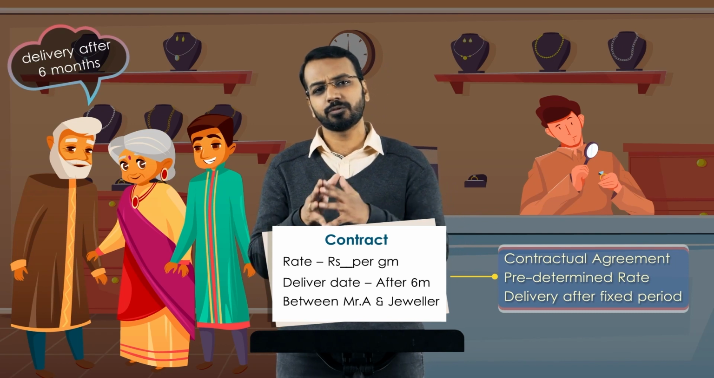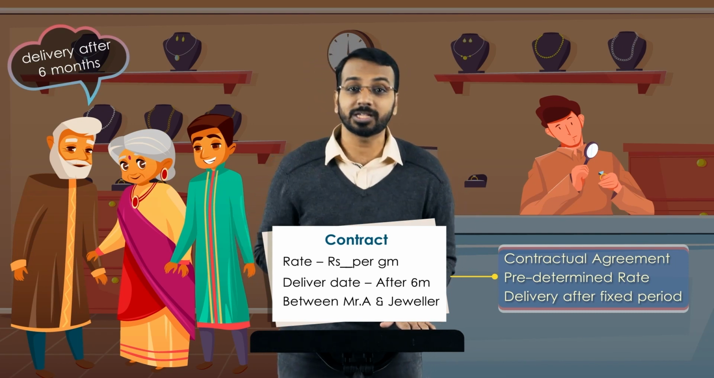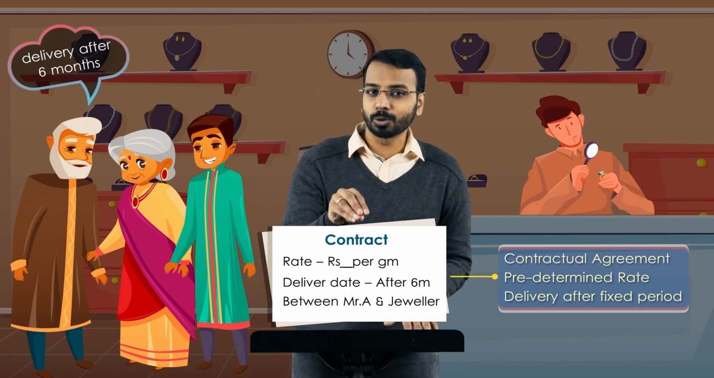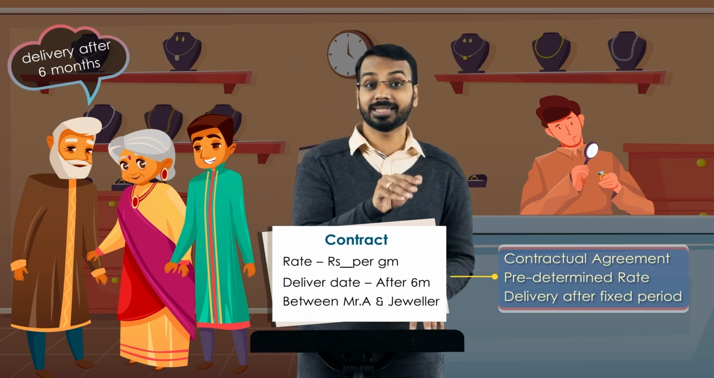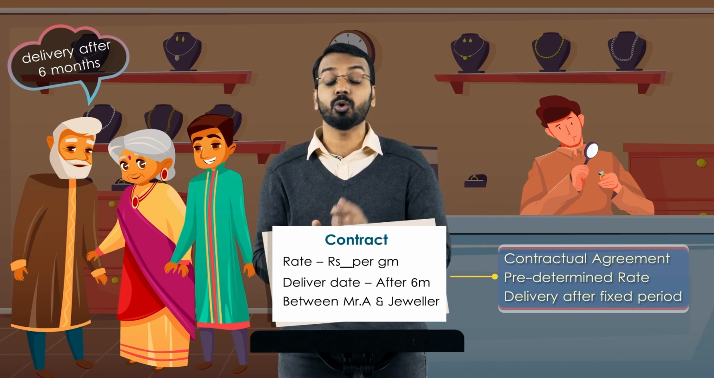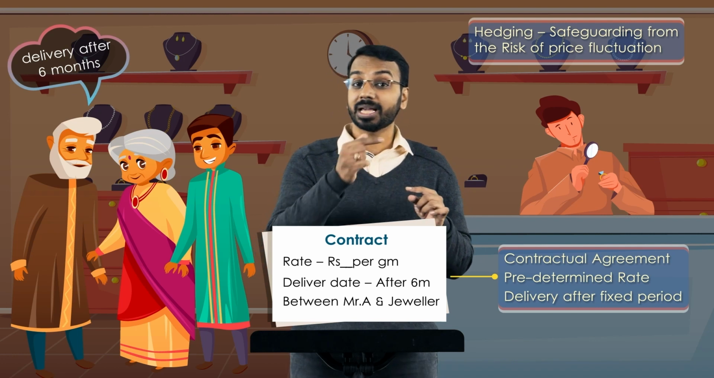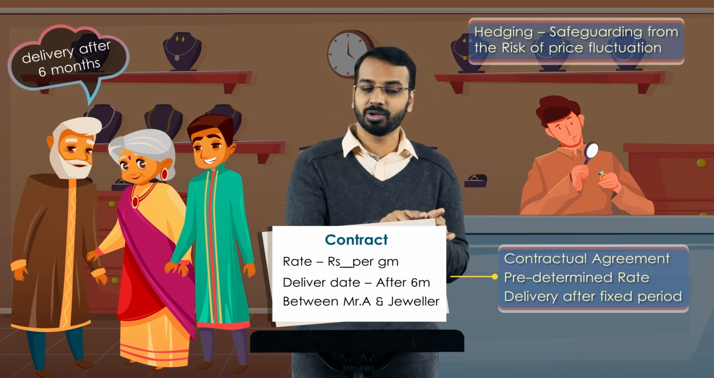Now, what was the purpose of you entering into this contract? Was it to make gains or losses because of price movement? Not at all. The objective here was that you did not want to lose because of price rises. So you entered into this contract basically to hedge the risk of price fluctuations. Please remember, if the price falls, then you will not get the benefit. You will have to pay whatever you have agreed upon.